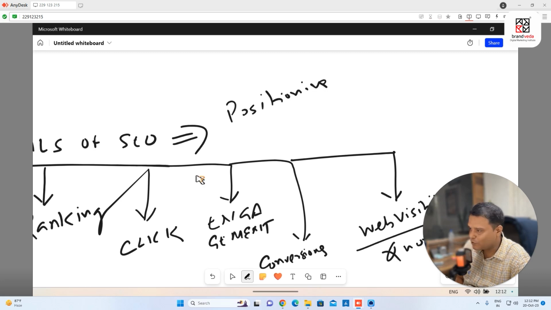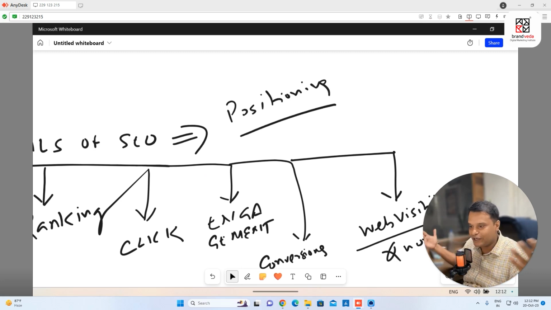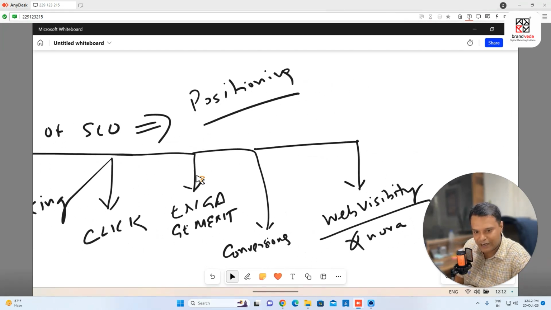So people will get to know that whenever we search, we always find, let's say, Brand Veda, or let's say your company, and they're going to have very positive emotions with your brand, because they know that Google knows you and Google is showing you on the first page of the Google search engine, which is important, right? So positioning, or let's say brand awareness. So your brand will also become known.